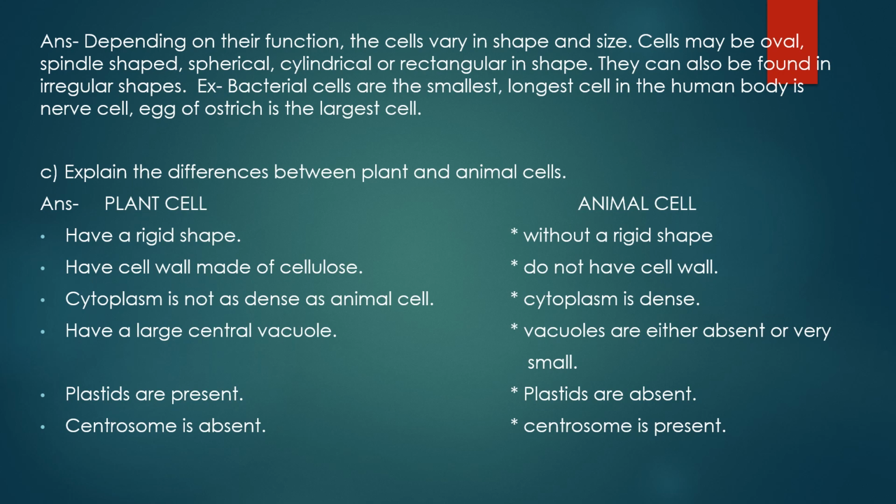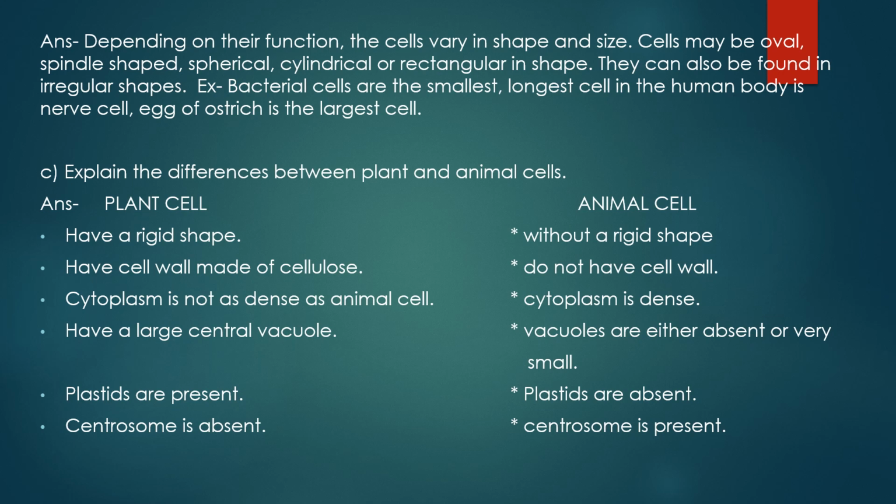Unicellular organisms are identified on the basis of their shape, since they are made up of only one cell, like amoeba, paramecium and yeast. You can identify them based on their shape. Amoeba is irregular in shape, yeast is spherical in shape, and paramecium is slipper-like in shape. That's why it is called the slipper animal, right?